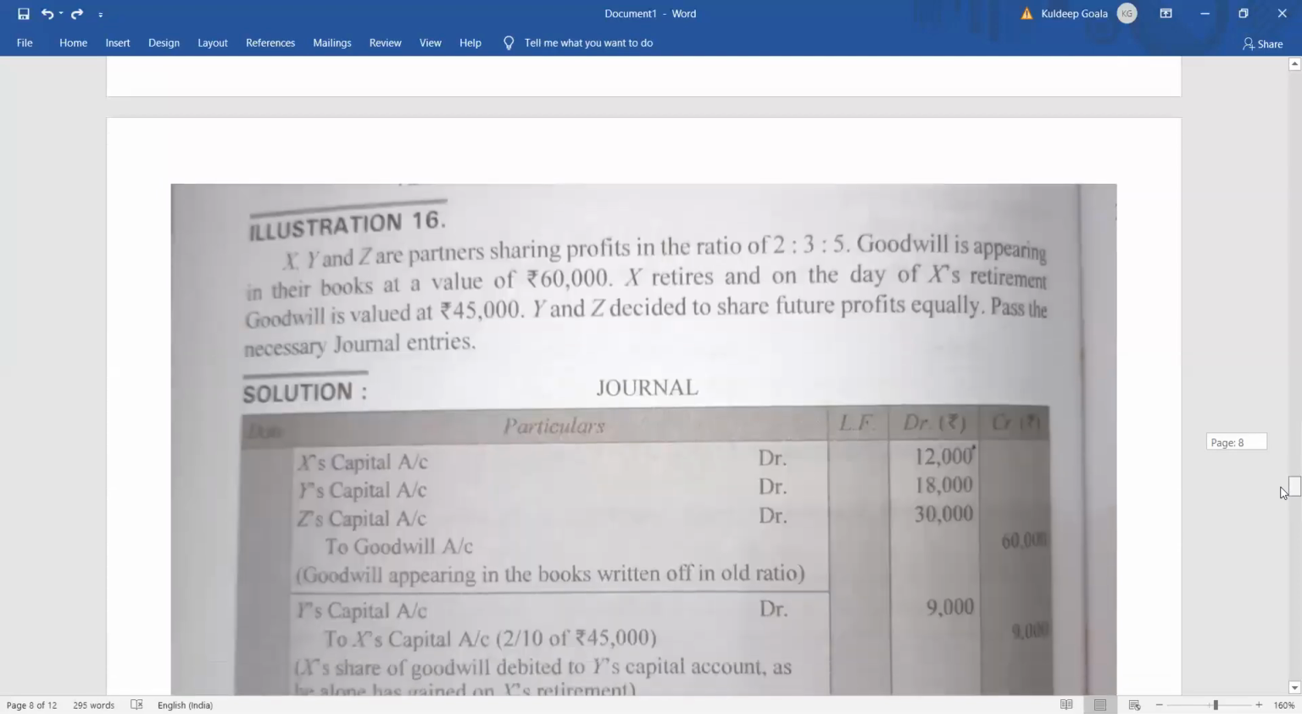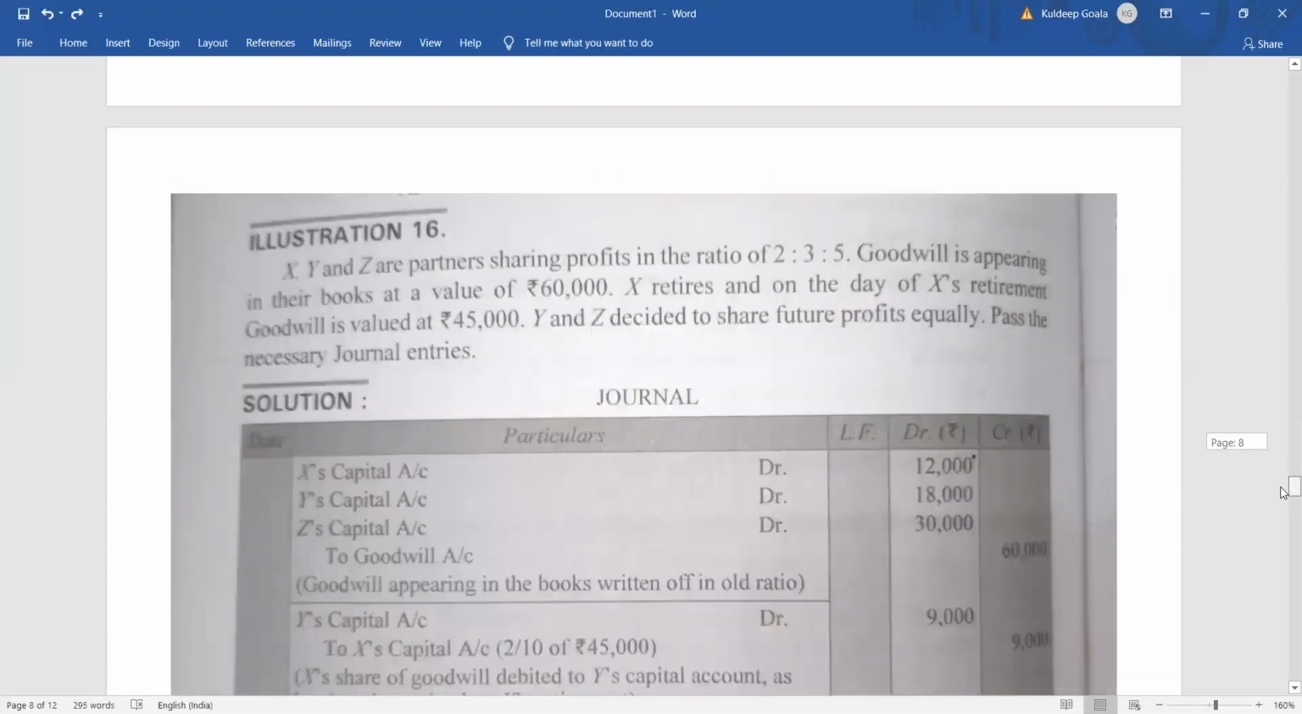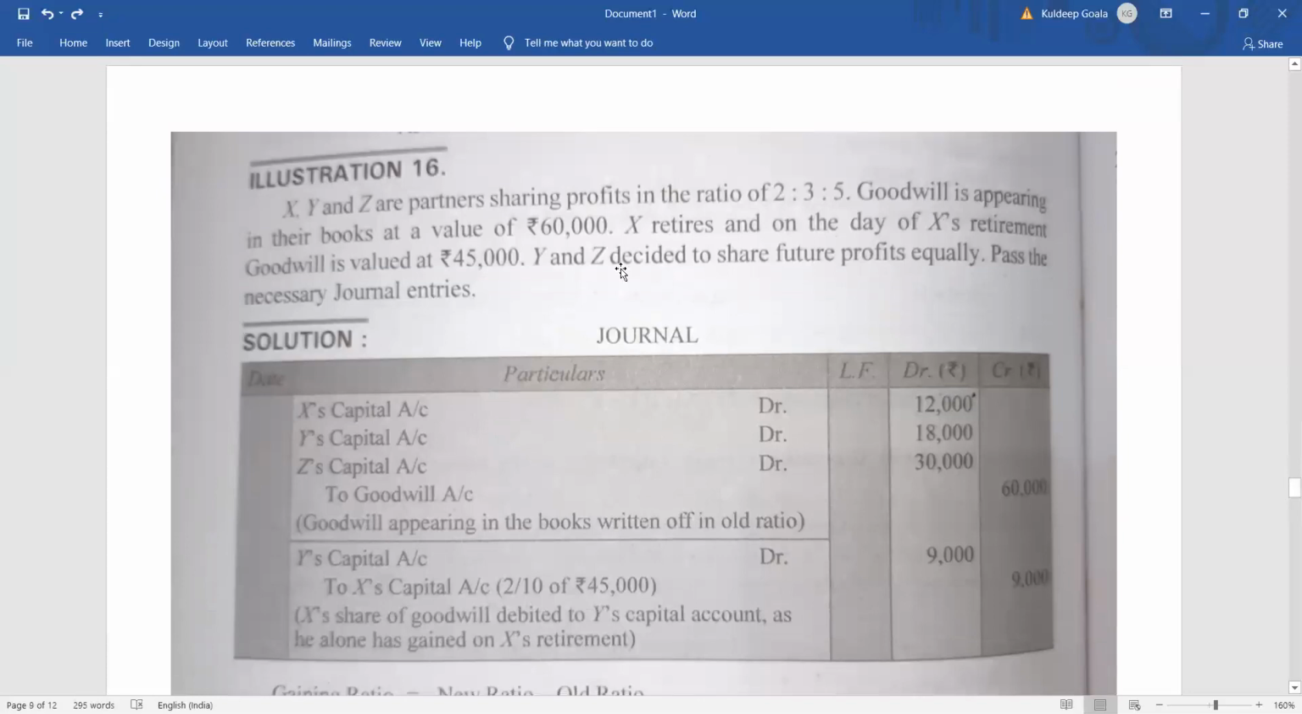Okay, I will take one more sum. We'll take a few more sums so that we can understand the concept of goodwill properly. Then comes the next question: X, Y, and Z are partners sharing profits in the ratio of 2:3:5. So the ratio comes to 2/10, 3/10, 5/10, isn't it? And goodwill is appearing in the books at the time. So goodwill is appearing means we have to write it off, right? So how much was the value of goodwill appearing? 60,000.